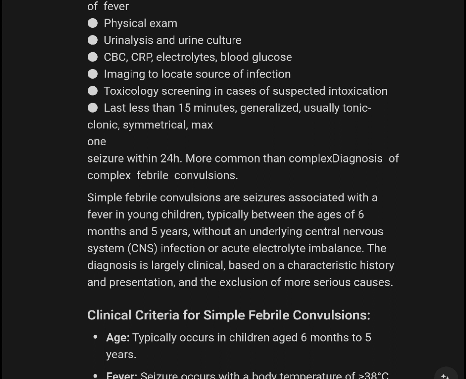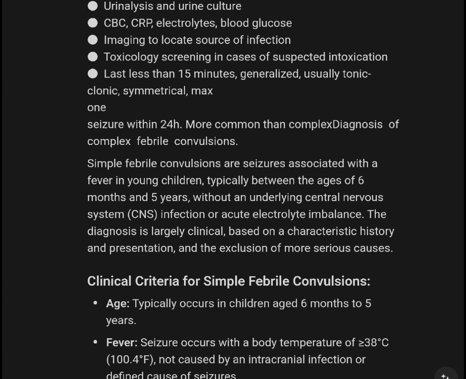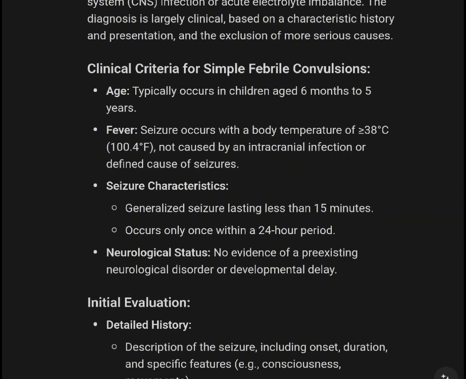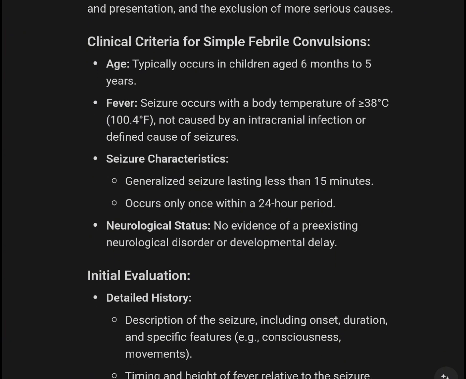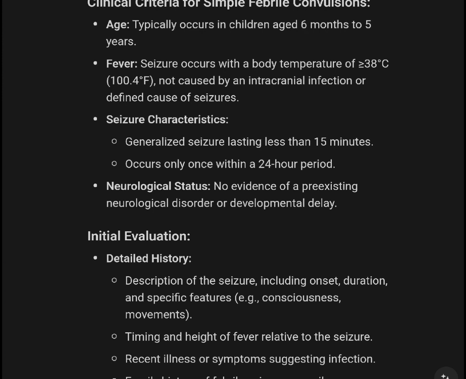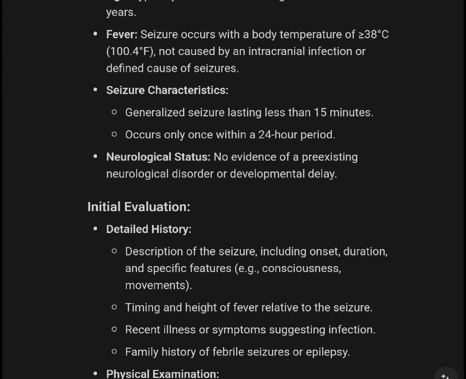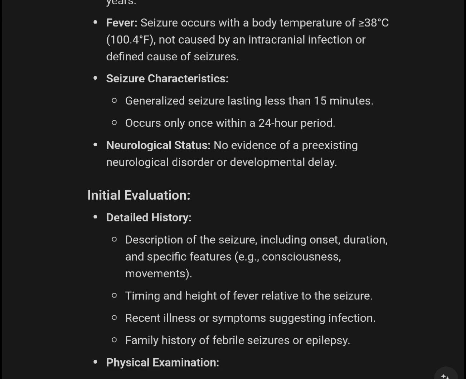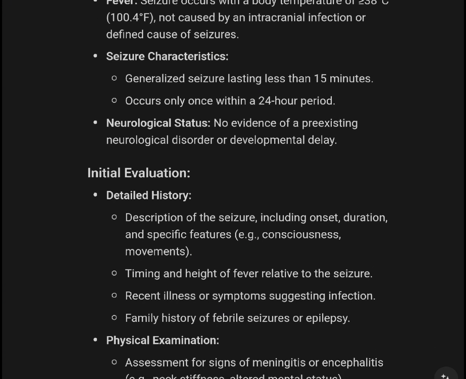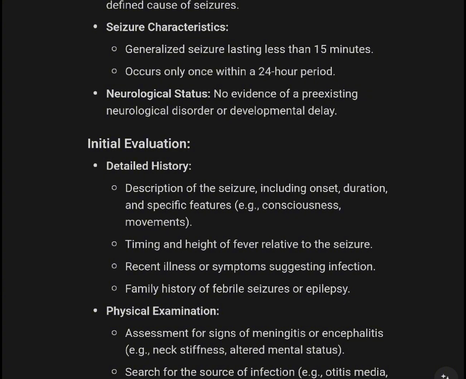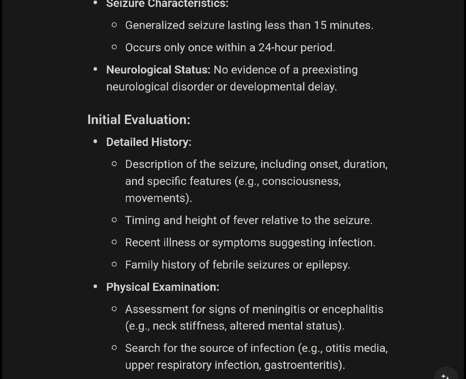Less than 15 minutes, generalized, usually tonic-clonic, symmetrical, max 1 seizure within 24 hours. More common than complex febrile convulsions. Simple febrile convulsions are seizures associated with fever in young children. Age, typically 6 months to 5 years. Fever, temperature over 38, not caused by intracranial infection. Seizure characteristics: a generalized seizure lasting less than 15 minutes that occurs only once within a 24-hour period. Neurological status: no evidence of pre-existing neurological disorder.